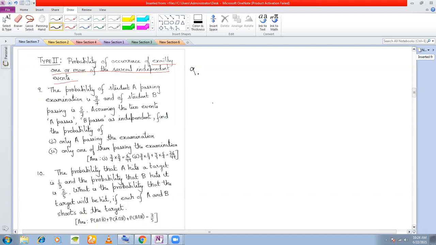The question is to find the probability that only A passes the examination. So what is the event here? Let us define the following events. They have already given you the events; we are just labeling them. A is the event student A passes.